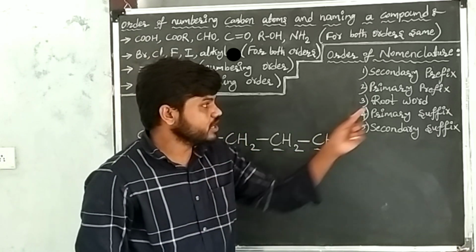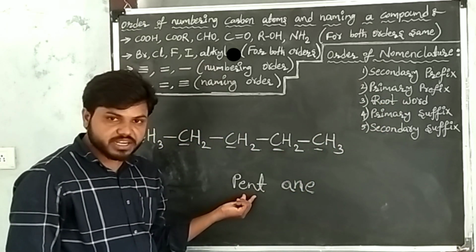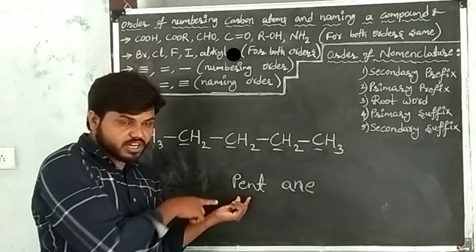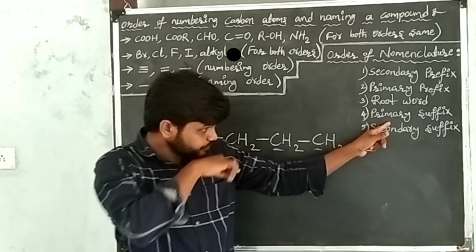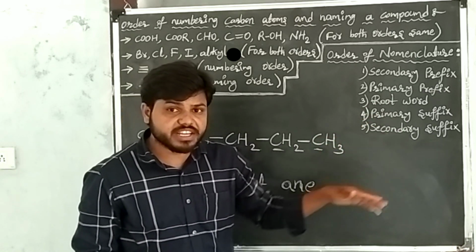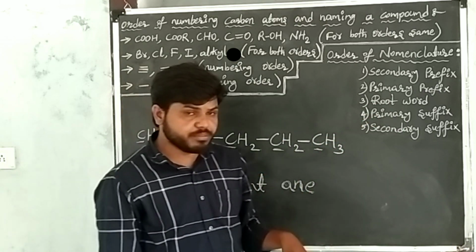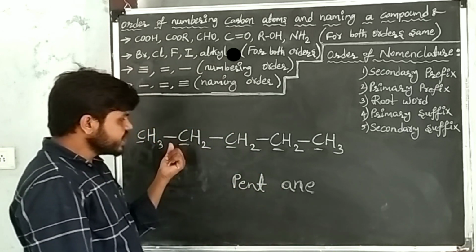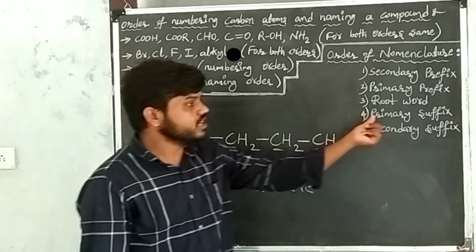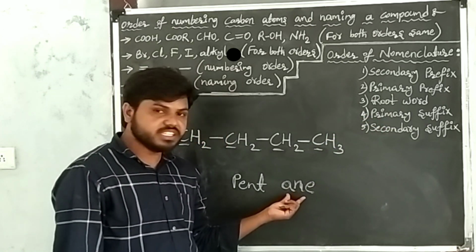The root word of 5 carbon atoms is pent. I have written that. After writing the root word, go to the primary suffix. Primary suffixes are single bonds, double bonds, triple bonds. Between every two atoms in the given carbon compound, single bonds are present. That's why take the primary suffix of single bond, that is ane.